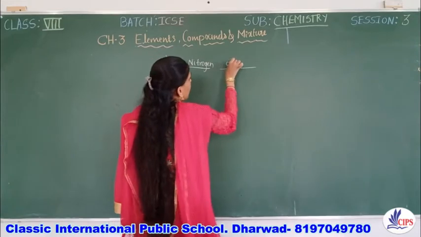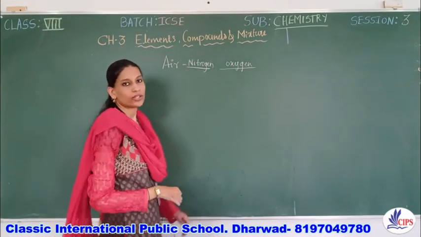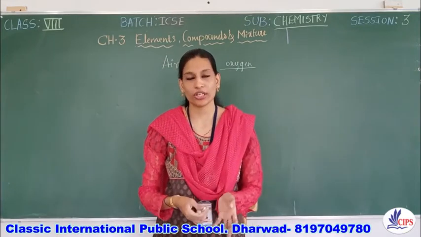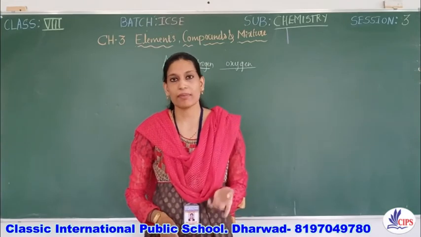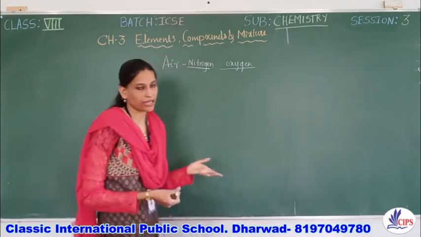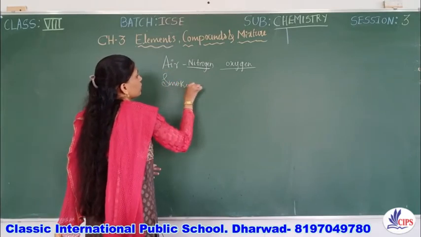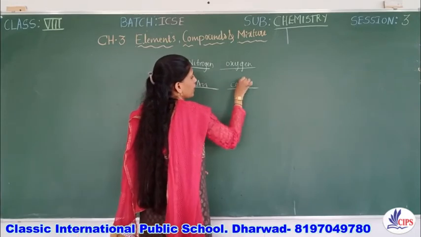All these are the components of air. Next, smoke. The majority of smoke contains what? It contains carbon particles plus air particles. So smoke contains air as well as carbon particles.